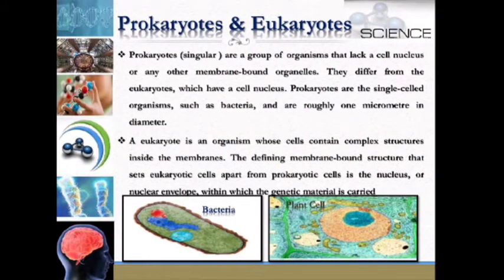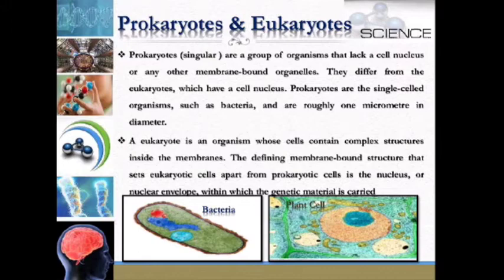To know the difference between prokaryotes and eukaryotes: prokaryotes are a group of organisms that lack a cell nucleus or any other membrane-bound organelles. They differ from eukaryotes, which have a cell nucleus. Prokaryotes are single-celled organisms such as bacteria and are roughly 1 micrometer in diameter.